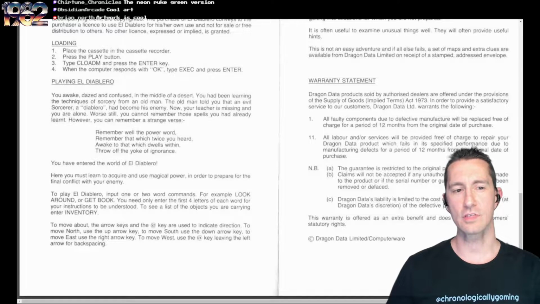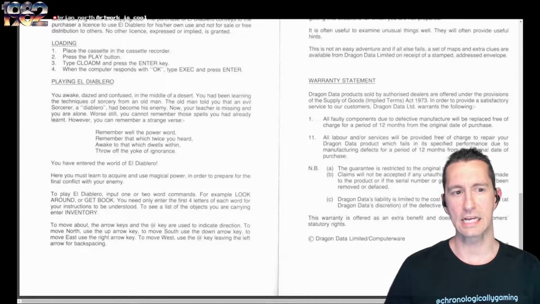You will wait dazed and confused in the middle of a desert. I gotta write down how many text adventures we've played that are in the middle of a desert. You've been learning the techniques of sorcery from an old man. The old man told you that an evil sorcerer, or Diablero, has become his enemy. Now your teacher is missing and you are alone. Worse still, you can't remember those spells you already learned. However, you can remember a strange verse.